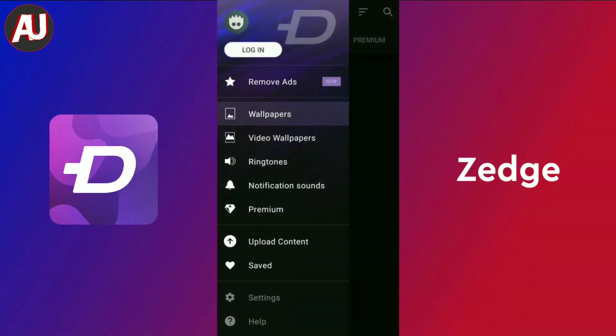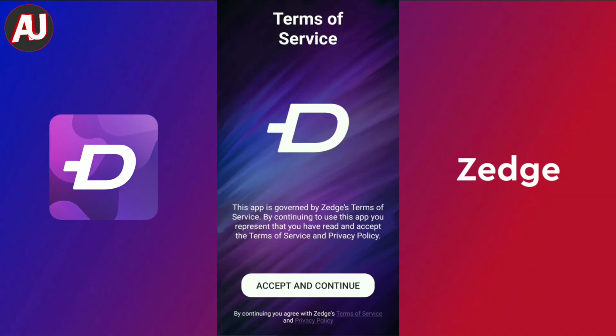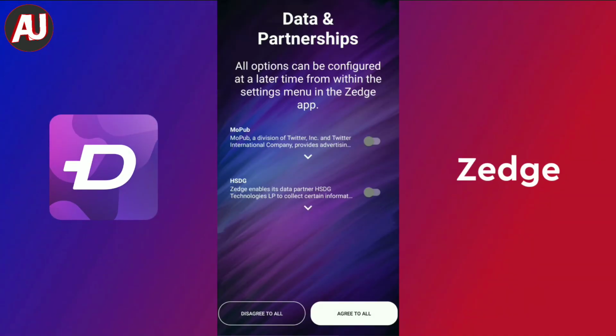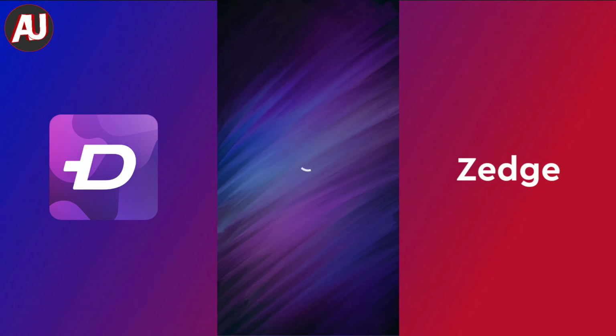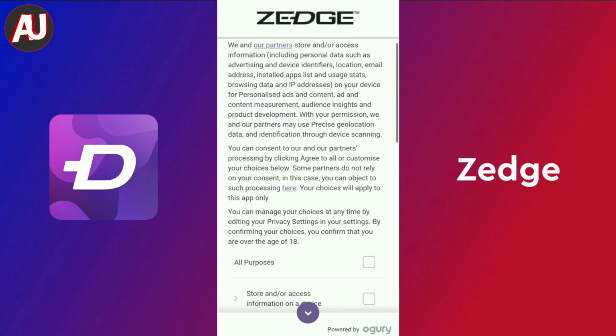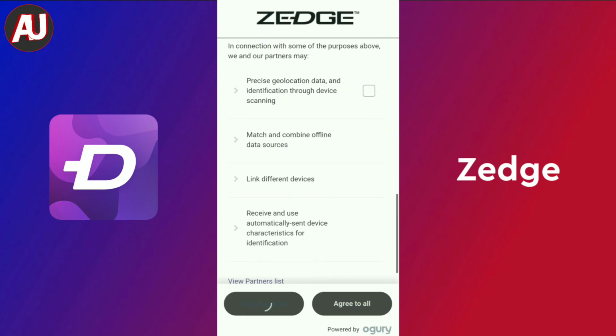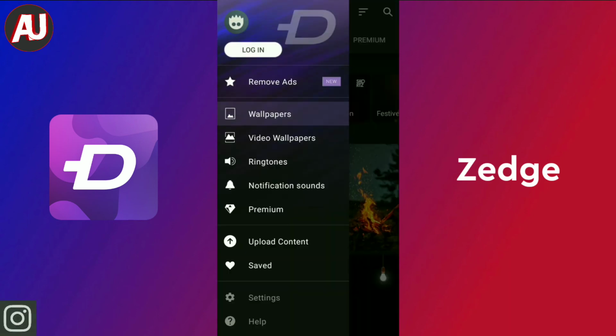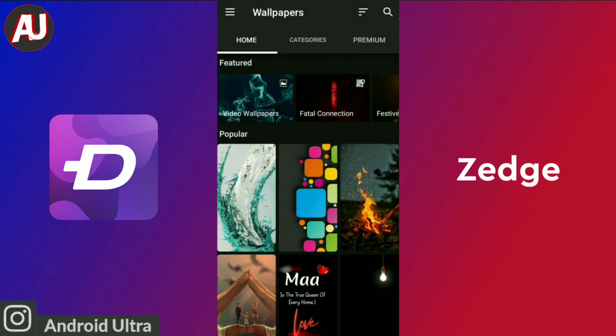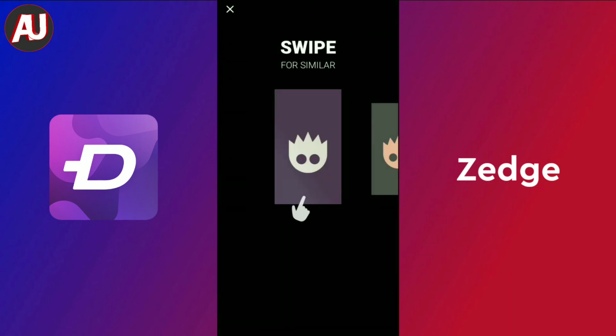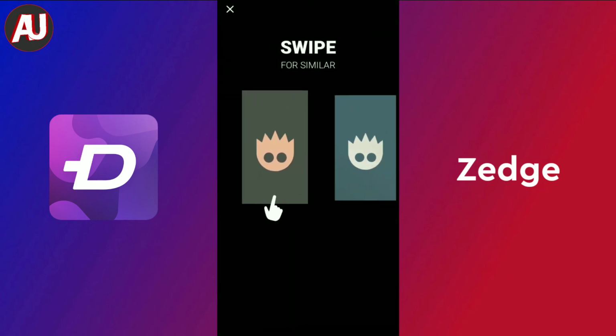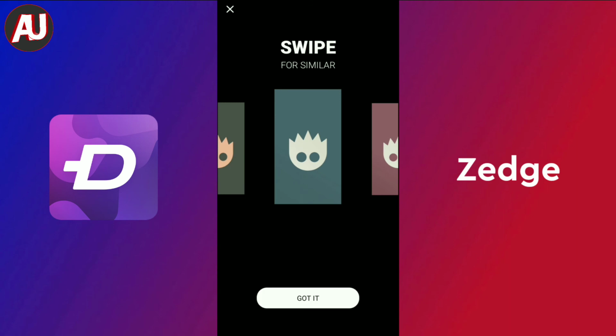Number 5. Zedge. Zedge is one of the best apps for wallpapers, video wallpapers and ringtones. When you open the app for the first time, there are data and personalization instructions or policies by Zedge. It also comes with premium plans, monthly or yearly, but you can also use this app for free. I'm using this app for free because it is the best experience for wallpapers.